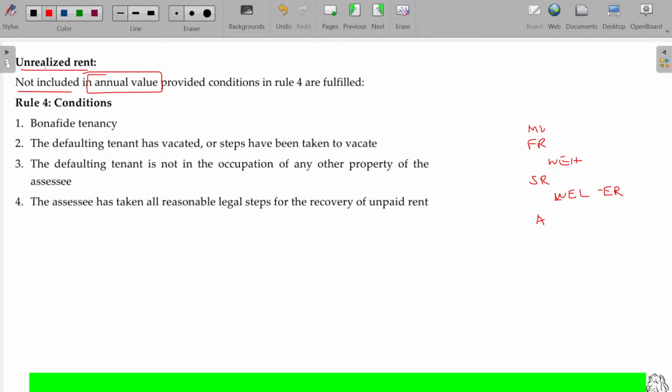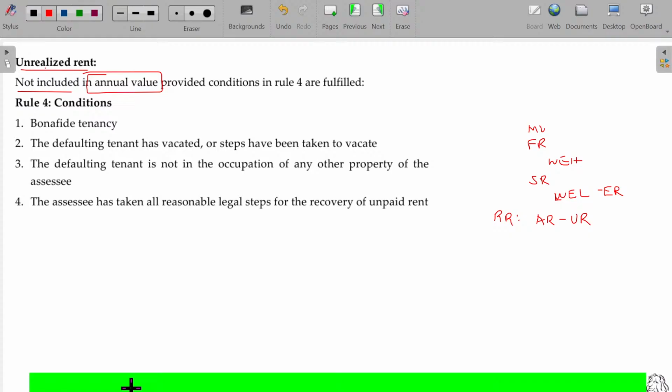Actually, you take the annual rent. Annual rent is nothing but the rent you receive if it is let out for all 12 months and you are receiving it without any default. Practically, sometimes there may be default also. In case of any default, the unrealized rent can be subtracted here. Then it is called rent received. So I have to take the rent received. Rent received is nothing but annual rent minus unrealized rent.